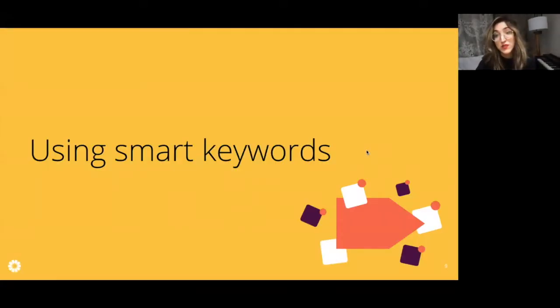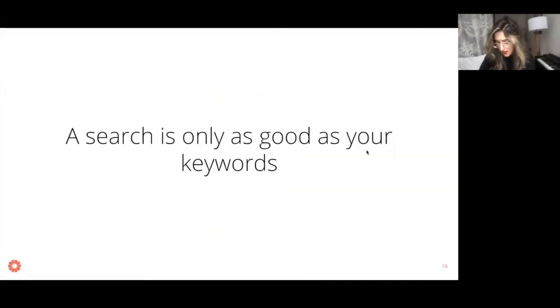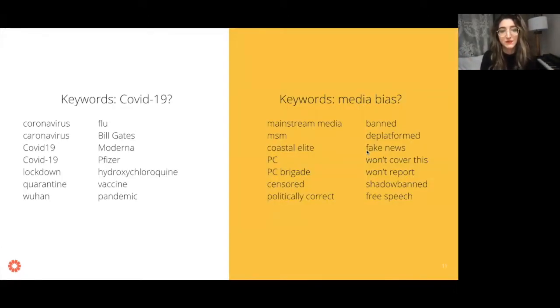So we're going to start off with talking about keywords and using keywords strategically. So a search is only as good as your keywords. What do I mean by that? Well, essentially, when we're doing research, when we're doing search queries online, we build them from keywords, right? And that's obvious, but there are actually ways you can be really strategic and really creative with the keywords that you're using. So we're going to talk about just some tips and tricks to remember when you're building your search queries and when you're doing monitoring for vaccine misinformation.